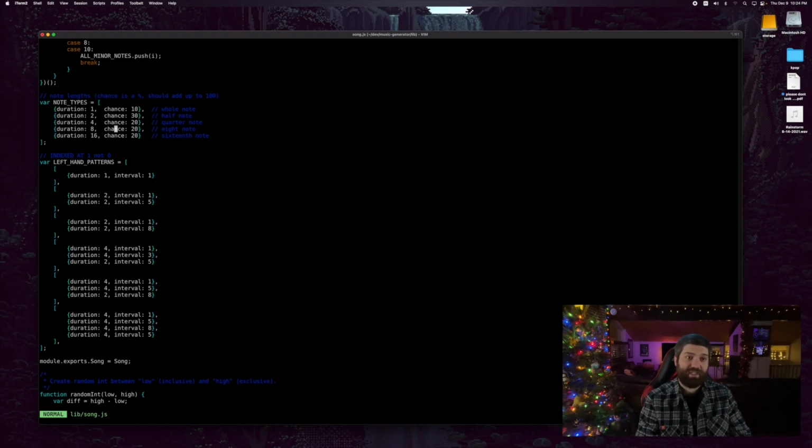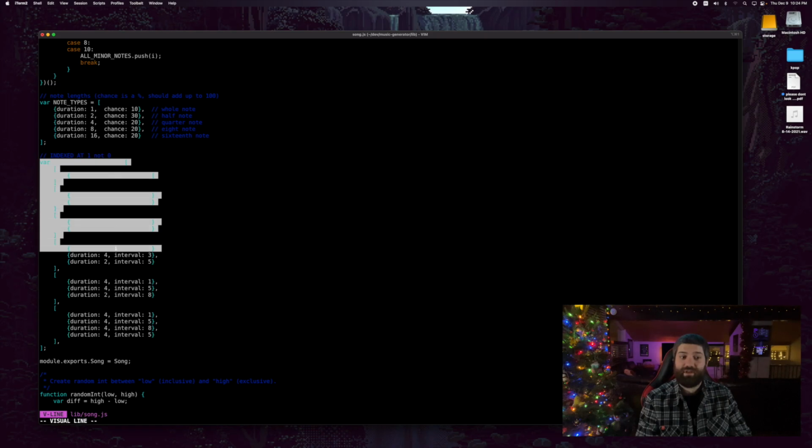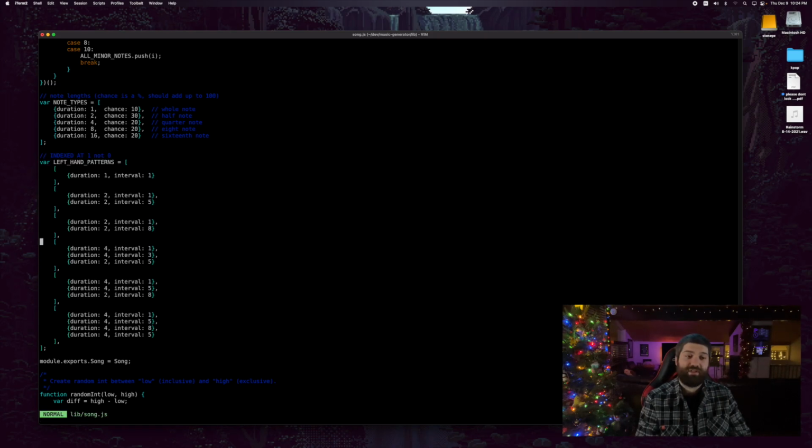If you look at the code, we're going to skip over note types for now. I have this variable called left-hand patterns. It's an array of patterns, and let's start with the first one. This has a duration of 1. It's actually kind of backwards, but that means it's a whole note and it starts on interval 1. We are indexed at 1, not 0. So this just means for this left hand, it's like someone hit the root of that note and just held it for 4 beats. Each pattern here is randomly picked, so there's an equal chance of any one of these patterns being chosen for any bar. Don't want to jump too far ahead, but each pattern is very simple.